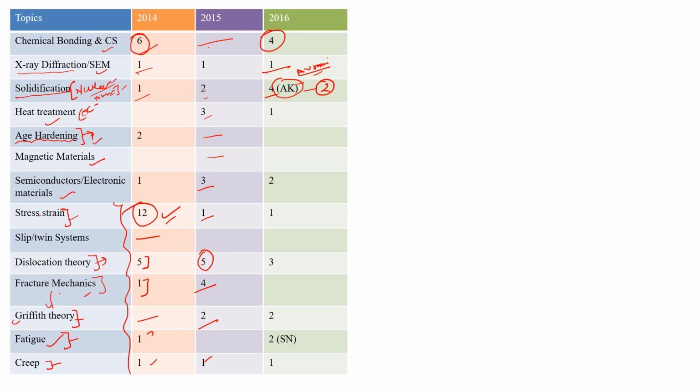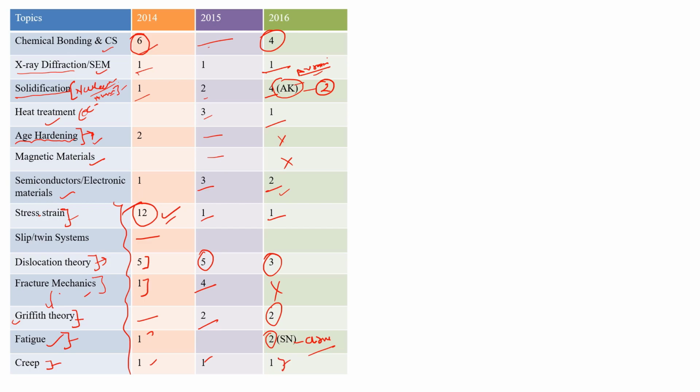Heat treatment 1 mark. There was no question on magnetic materials or age hardening. A 2 marks question was from electronic materials and semiconductors, 1 stress strain, and 3 marks from dislocation theory. Fracture mechanics no question. Griffith theory 2 marks. Fatigue 2 marks, that was from the SN curve. I have written SN, which means an SN curve question was there, a numerical type of question, and 1 mark from creep.